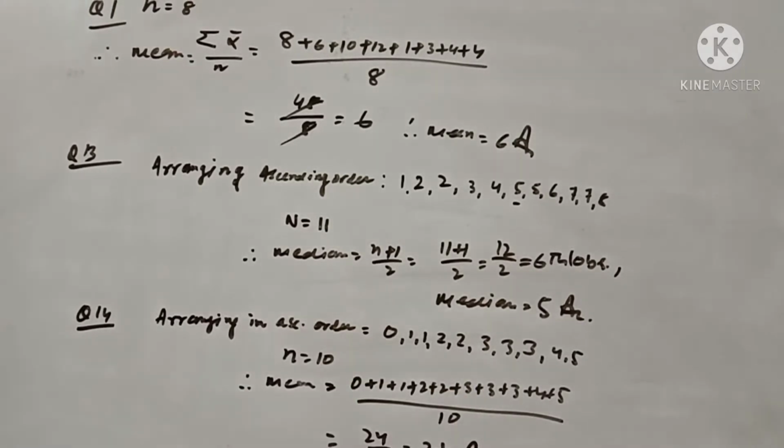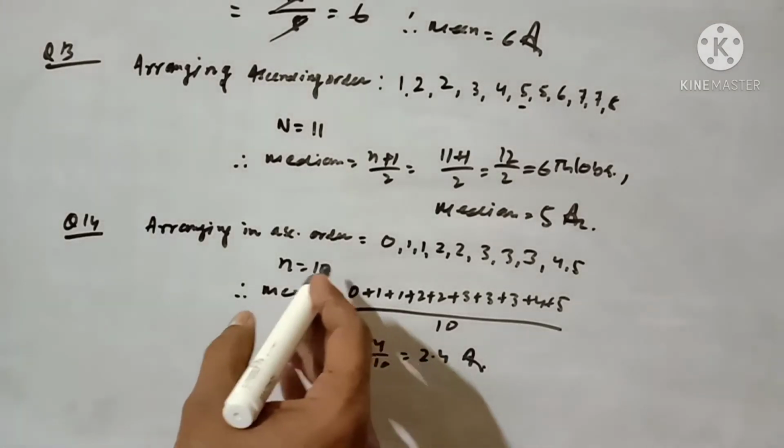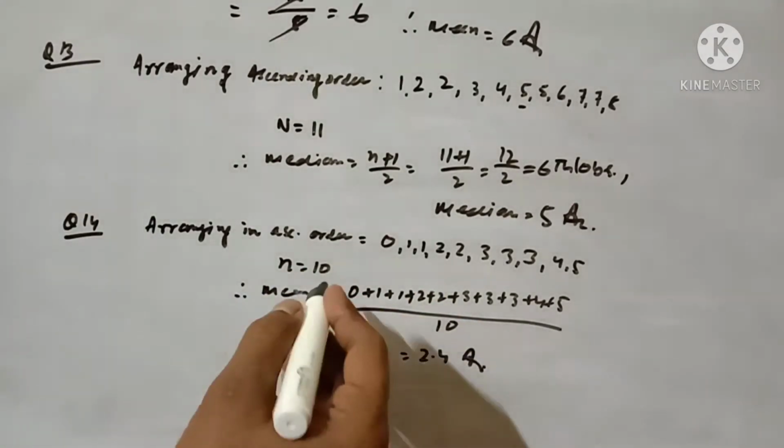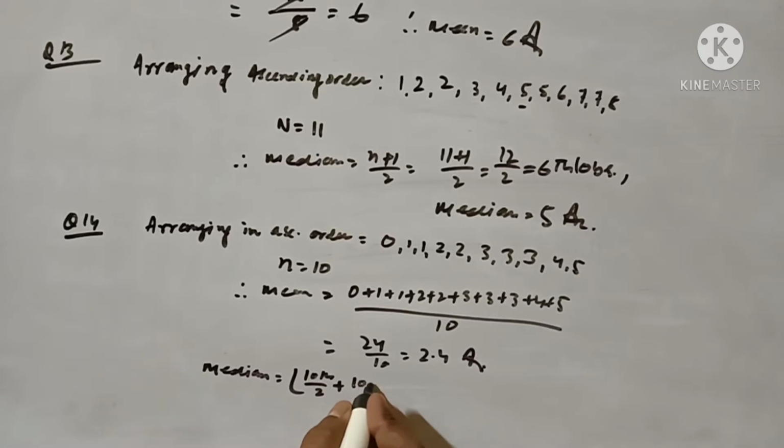Now the median. What do you have to do? We have to find out the median. As we know, this number is even. 10 is an even number, so I have to write median equal to the (10 by 2)th observation plus the (10 by 2 plus 1)th observation, divided by 2.